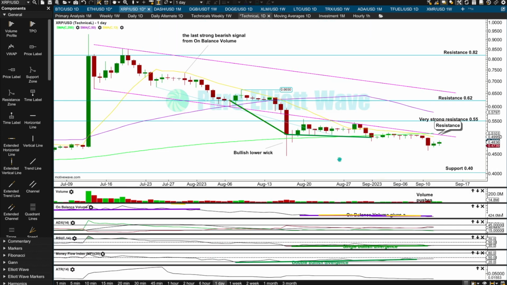So while I can see some technical evidence for a low being sustained for Bitcoin and Ethereum, I cannot yet see it for XRP, so I expect it may very well continue lower. I'll be looking for support at 40 cents. What would make me change my mind on that? A new high above 0.6650.